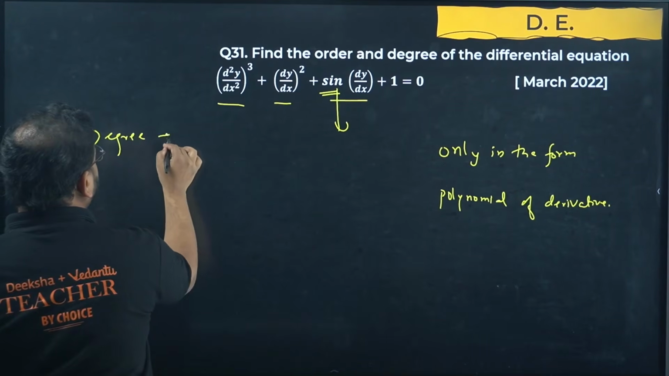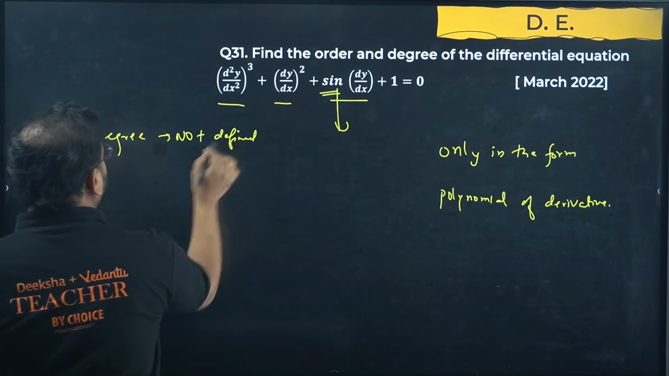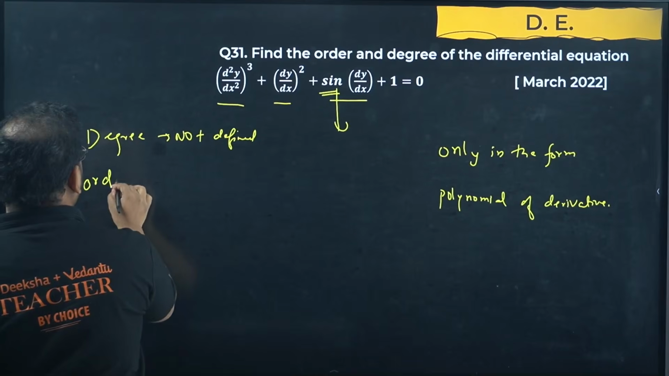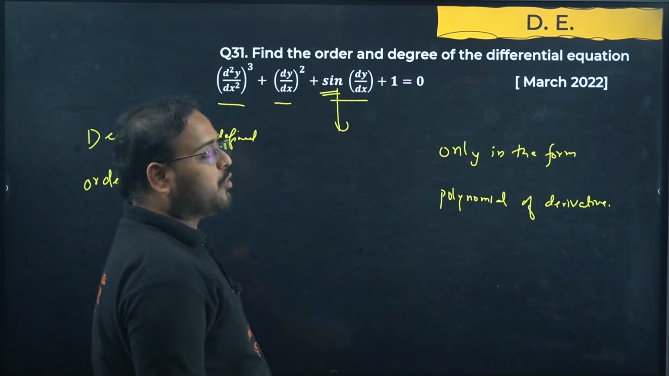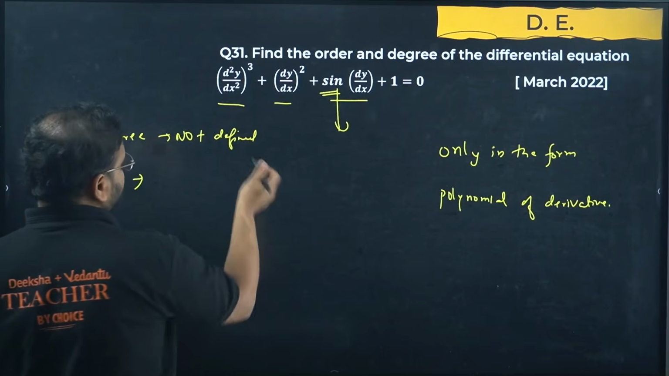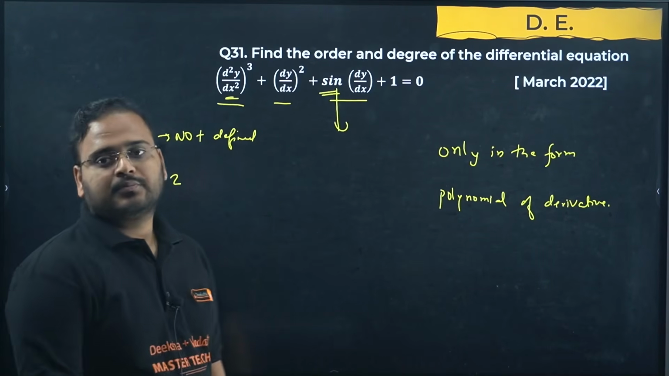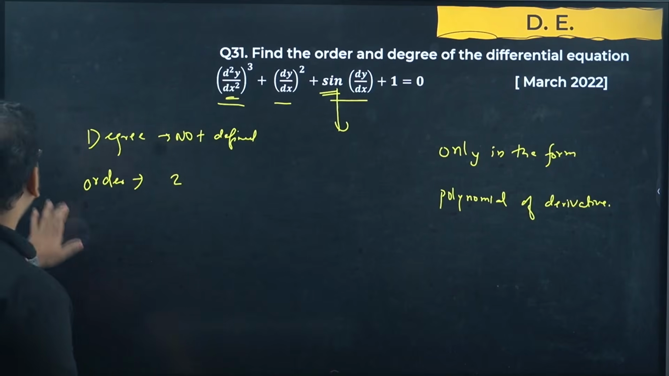Degree not defined. What about order, sir? Order is on the highest derivative, not power, highest derivative, that is 2. Highest derivative is 2. Okay, moving on.